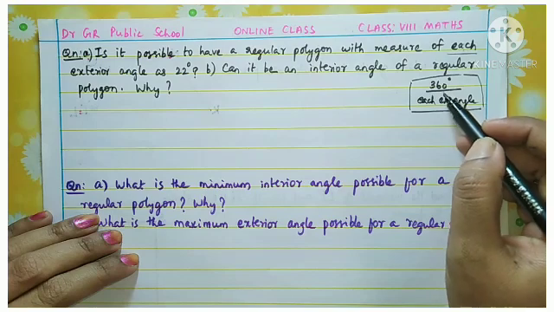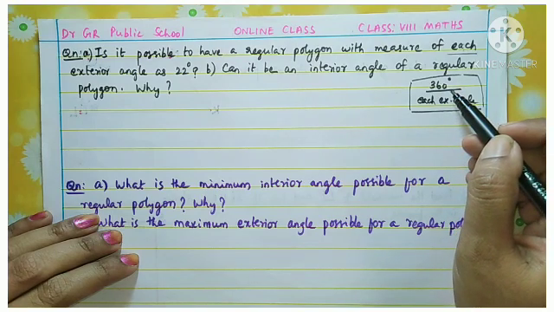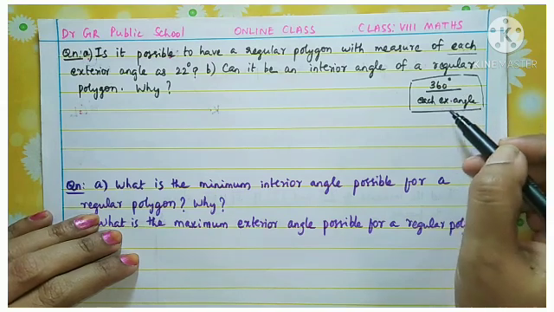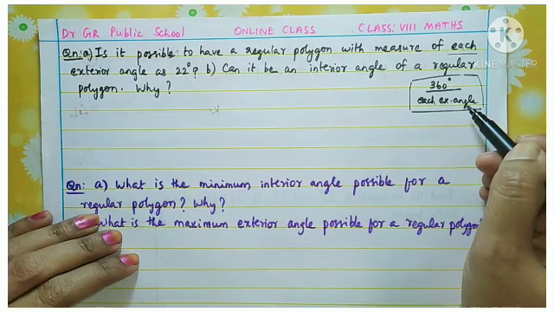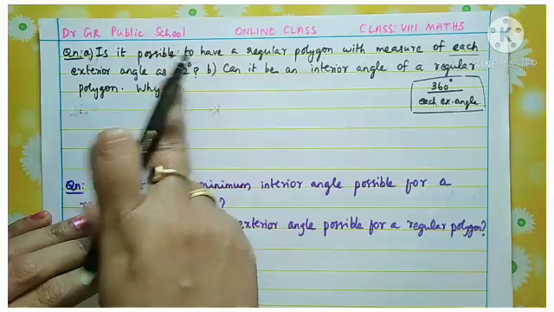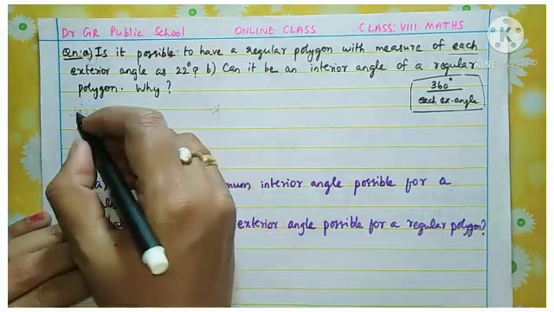The total exterior angle sum of any polygon is 360 degrees. We divide that by each exterior angle, and we will get the number of sides of the polygon. So we can use this here to find the number of sides of the polygon. Okay, so let us start our answer.